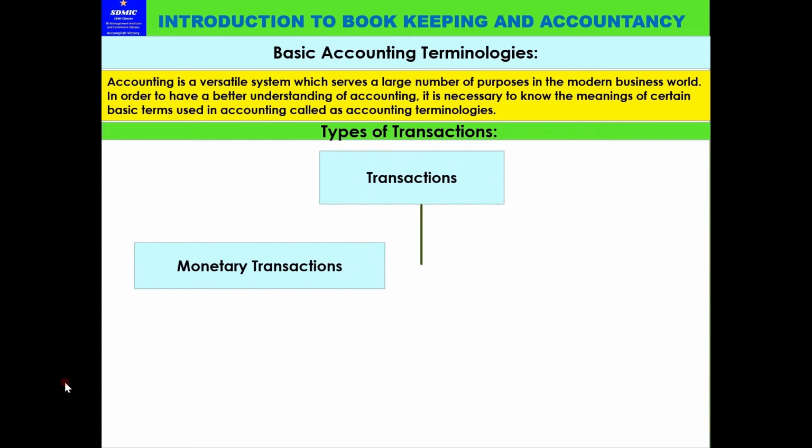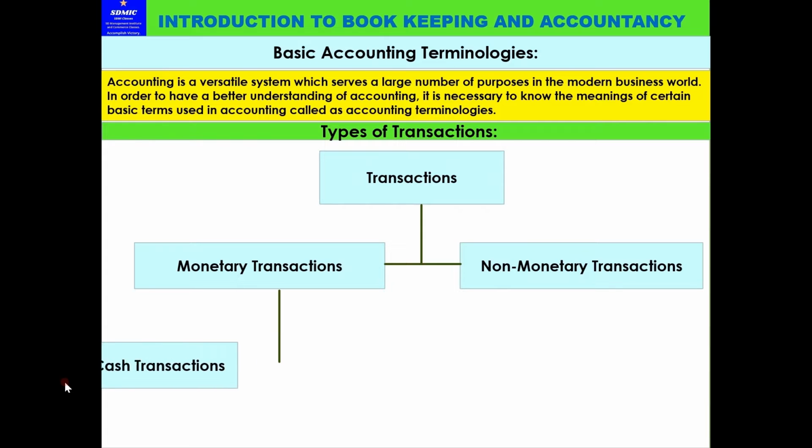The transactions are of different types: monetary transactions and non-monetary transactions. Monetary transactions are divided into two types: cash transactions and credit transactions. Cash transaction means whenever a transaction happens and cash is paid or received. In a credit transaction, the exchange is happening, but the consideration is not received at that time.